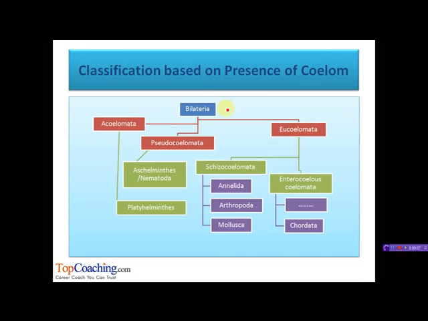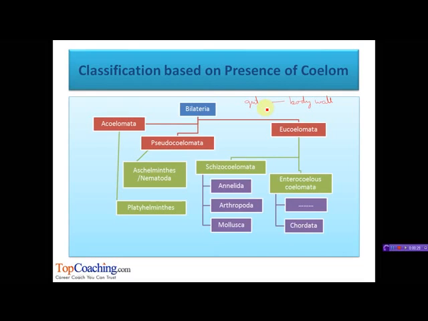The animals included in Bilateria have been further classified on the basis of the body cavity or coelom. A true coelom is a body cavity lying between the gut and the body wall and is lined with coelomic epithelium.